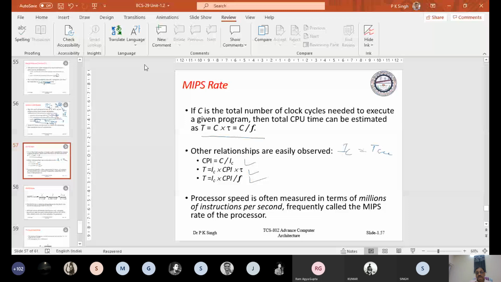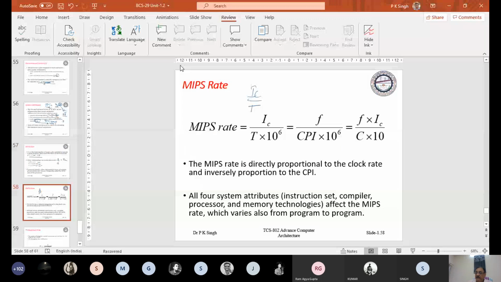The number of instructions per second is IC by T. This is the time taken to execute IC instructions, where IC is the total number of instructions.